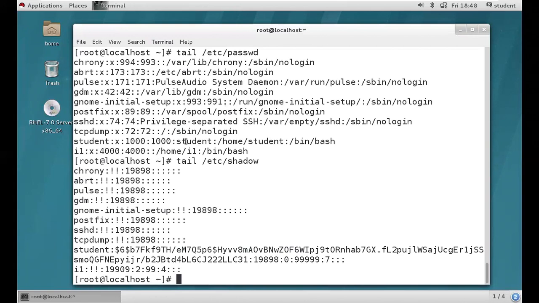Right, guys. So let's see here. Now I hope you're clear. According to our requirement, we can change the default properties with the help of the login.defs file. Clear? So this is all about user and group management. User and group management completed.